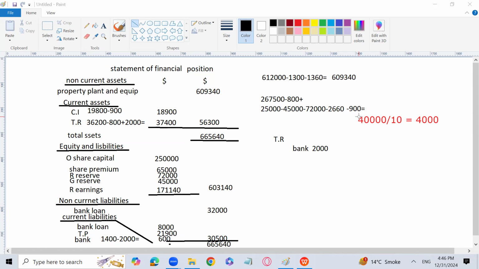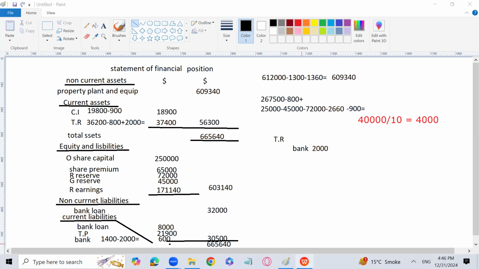Same as impairment, 2660 is subtracted from retained earnings, and it is also subtracted from the property, plant and equipment in the non-current asset section. Right? Then transfer to general reserve. I have written the general reserve in the equity and liabilities section and subtracted from the retained earnings. Here it will be written separately. So this is how we are done for this particular question.